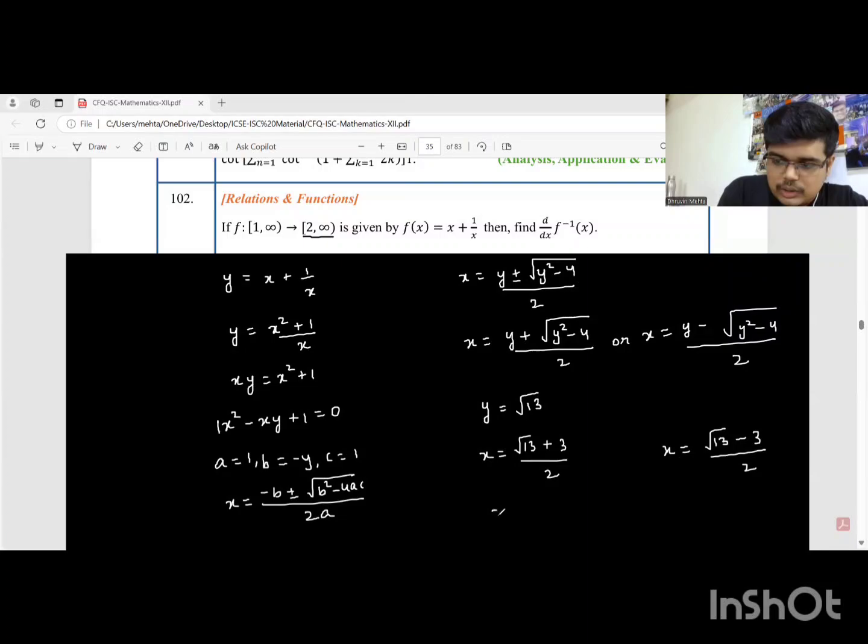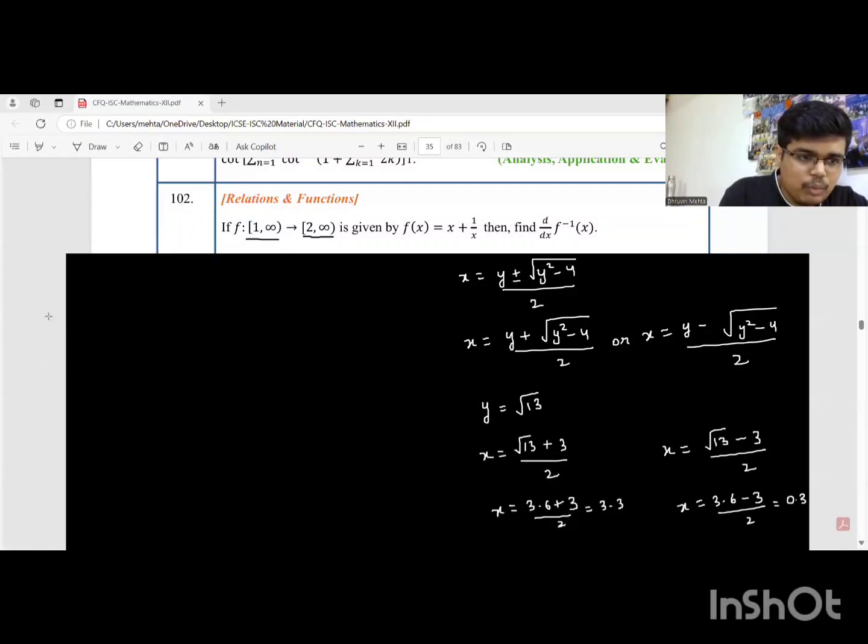When you solve this, students, x is equal to root 13, which is approximately 3.6, plus 3 upon 2. This comes down to 3.3. When you solve the other, this is 3.6 minus 3 upon 2, which is 0.6 upon 2, which is 0.3. Do you observe, students, 0.3 is not a part of x, which is the domain. And therefore, we can say that in this case, the function is y plus root of y square minus 4 upon 2. So here we figure out the f inverse, students. We'll replace y with x at the end, so f inverse x is equal to x plus root of x square minus 4 upon 2.